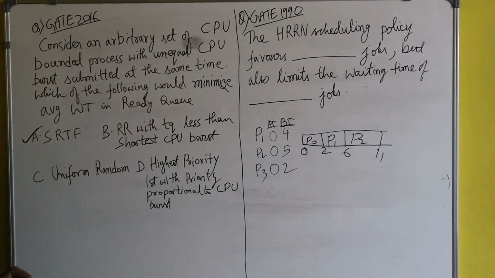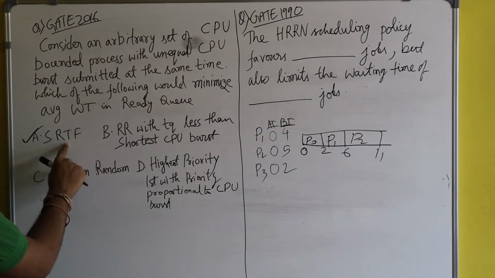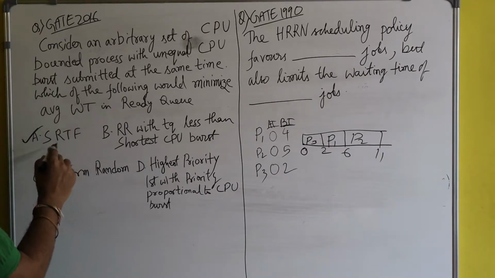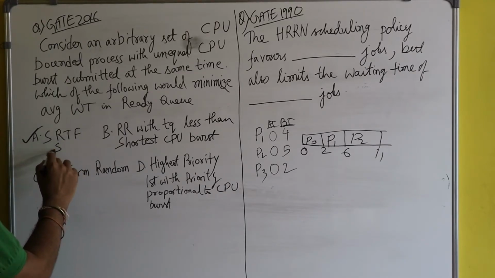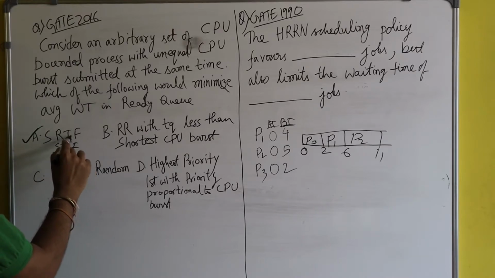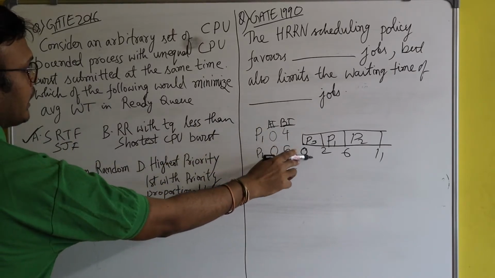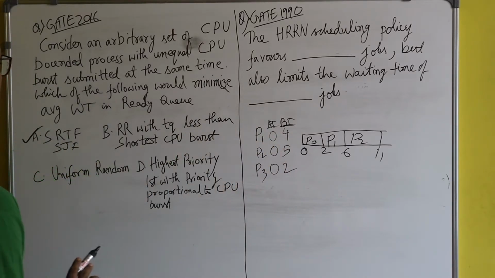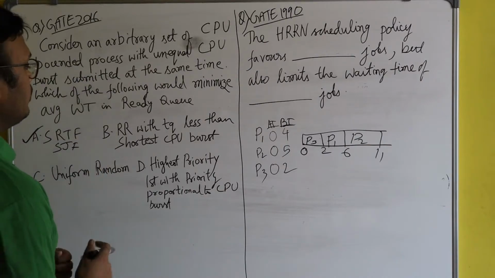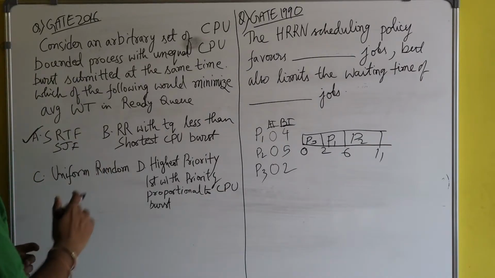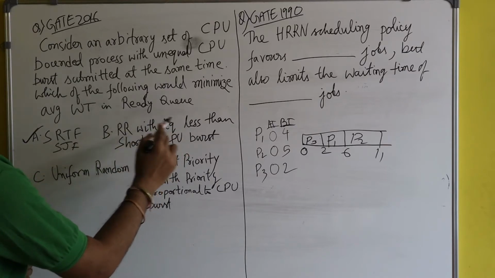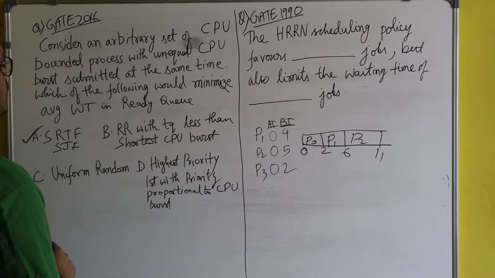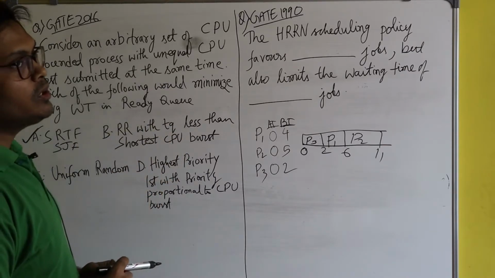So option A is correct because it's the SRTF algorithm, or you can also say it as SJF, because SRTF has degenerated to the SJF algorithm. Okay. Now you see what's written in option B: RR, round robin, with time quantum less than the shortest CPU burst. So what does it mean here?